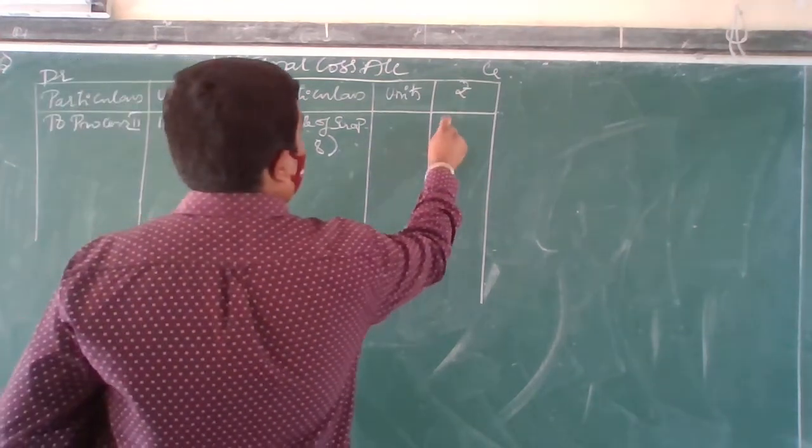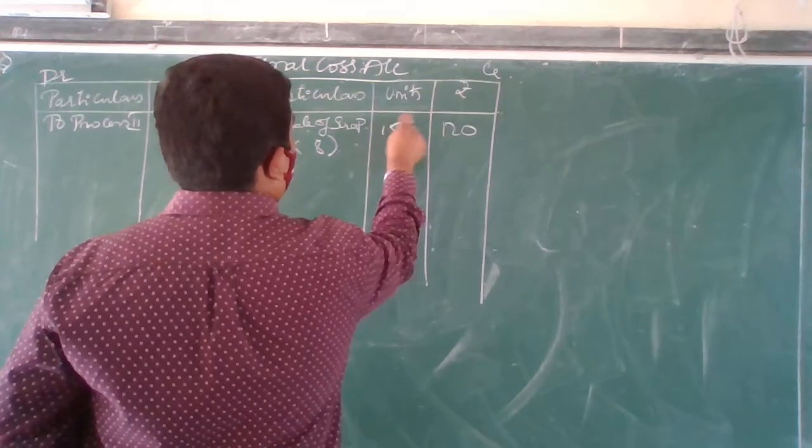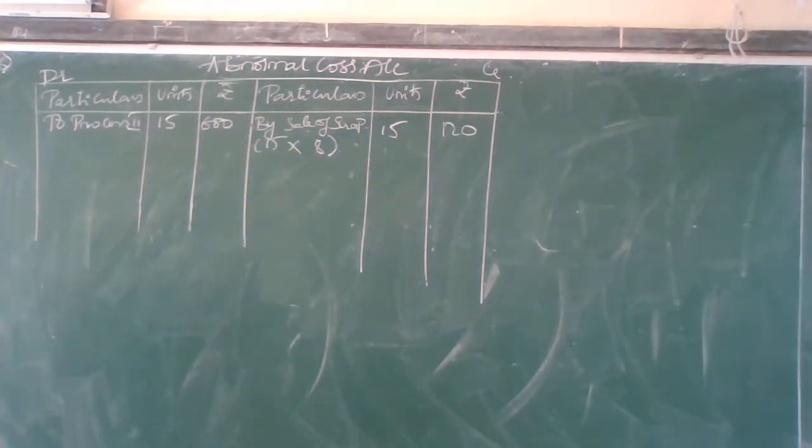You are going to get 120, but unit is 50. You know. I hope everyone is clear with this.